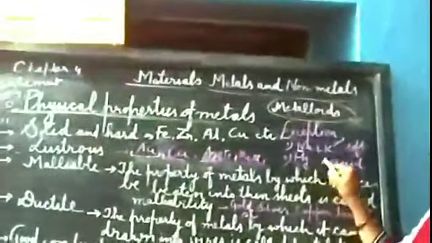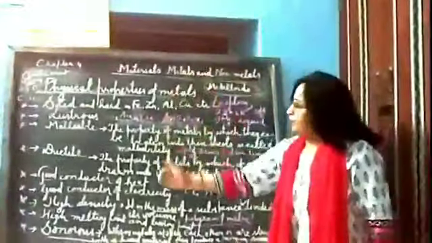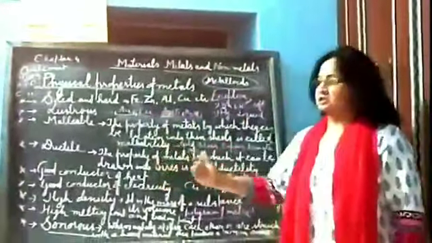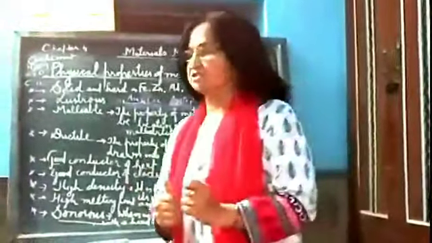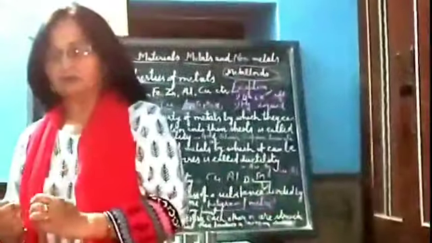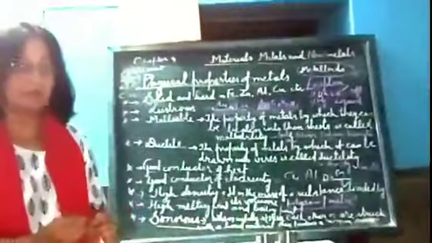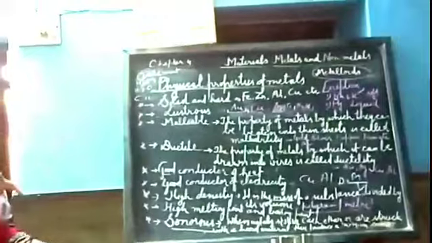Metals are generally solid, but here one exception is Hg, mercury, which we use in a thermometer. It is found in liquid form at room temperature. When I discuss all these physical properties, you will see a lot of exceptions. Tomorrow I will discuss the differences between metals and non-metals with exceptions. Today just some physical properties with simple examples.